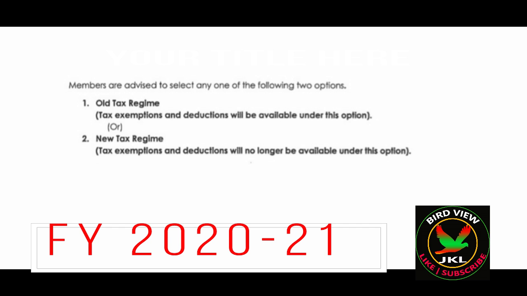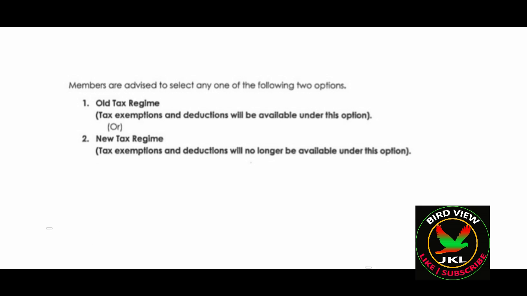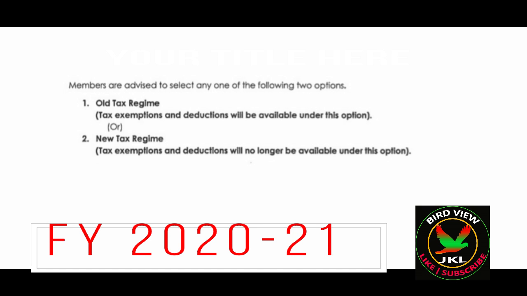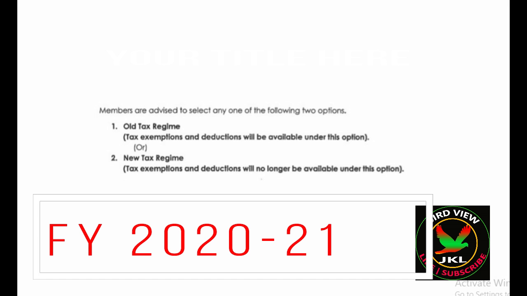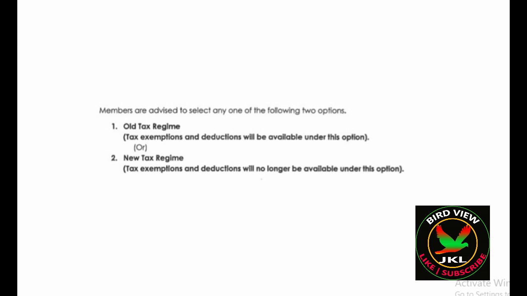Old tax regime means tax exemptions and deductions will be allowed in this old tax regime. In the new tax regime, we cannot show any investment like in the previous old tax regime. If you don't have any investment, it is better to choose the new tax regime. And if you have taxable income of more than 10 lakhs, it is better to select the new tax regime only. Why? Because the tax rate is very low here.